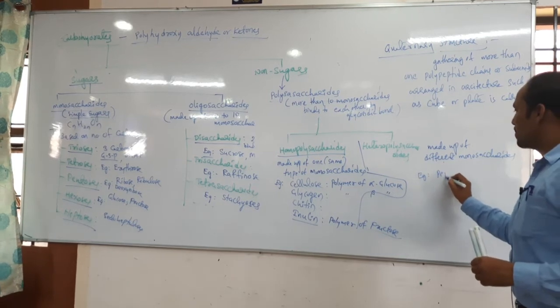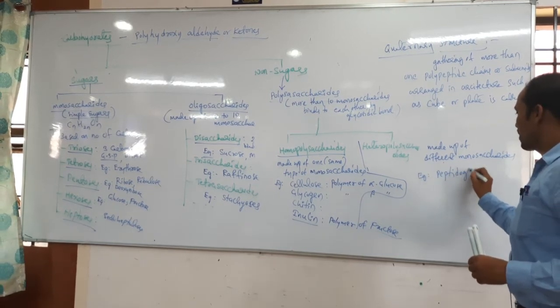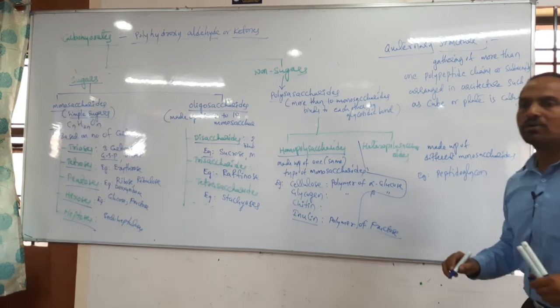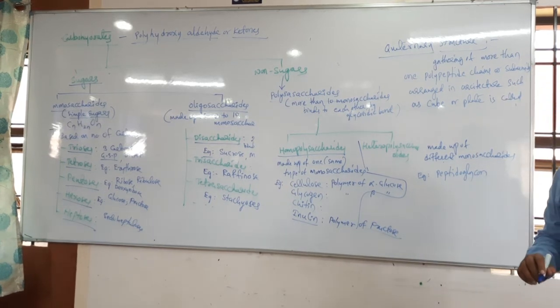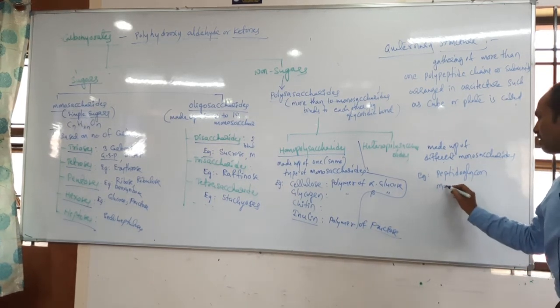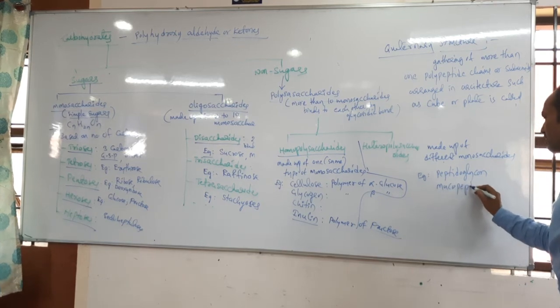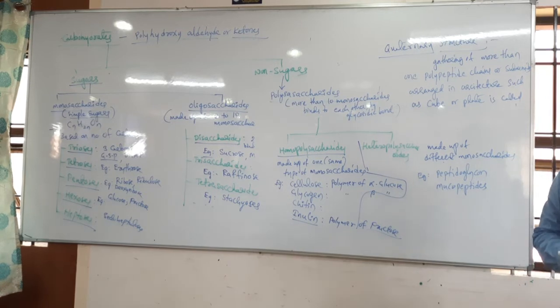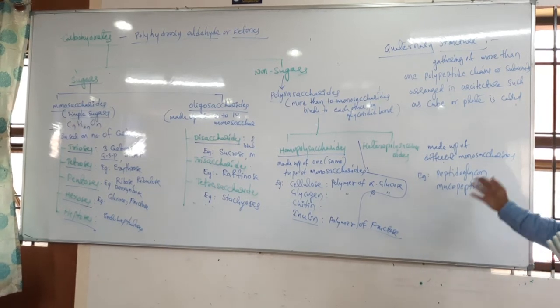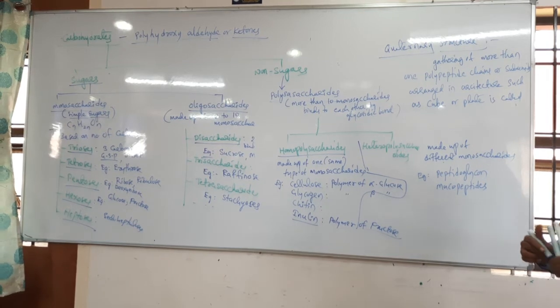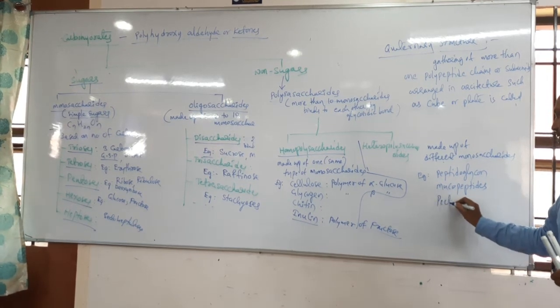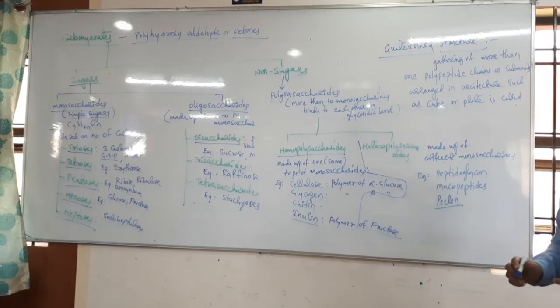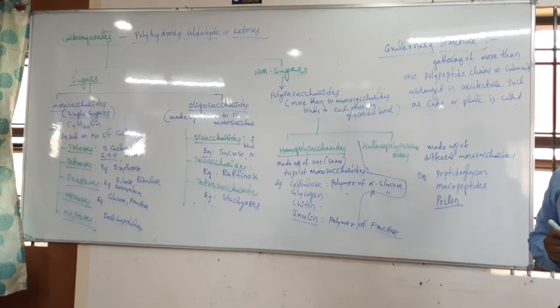The best example for this is peptidoglycan, plus mucopeptides. This is present in bacteria, you know? The bacterial cell wall, murein, mucopeptides, peptidoglycans, plus pectin is also one type of heteropolysaccharide.